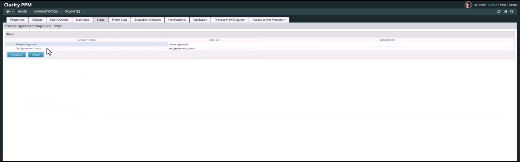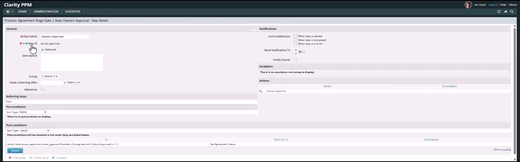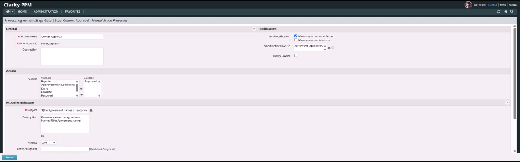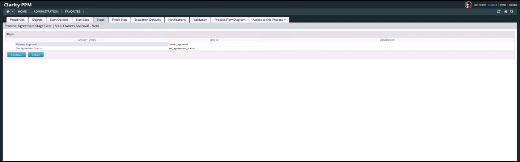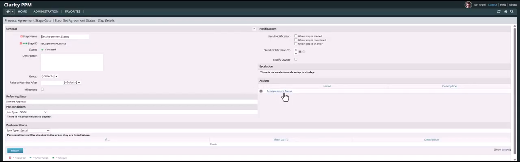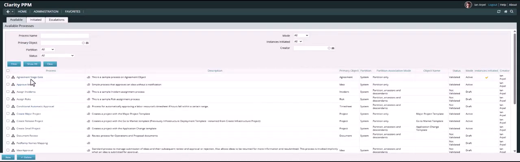owner's approval and set agreement status. Owner approval created an action owner's approval that would create an action for owners to approve an agreement. This is how the owner's approval is created. After receiving owner's approval, set agreement status action sets the agreement status as on track. In this way, we have created a process with the name agreement stage gate.